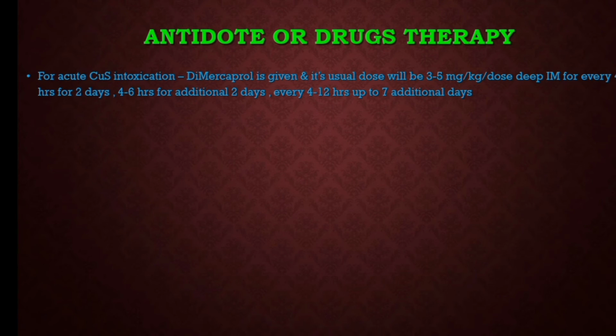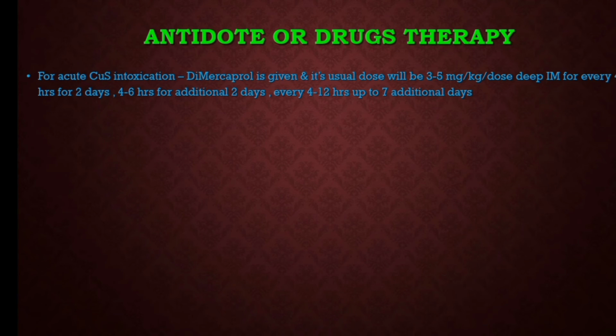Now coming to the antidote or drug therapy. In copper sulfate intoxication, because of acute copper sulfate poisoning, dimercaprol should be given, and its usual dose is 3 to 5 mg per kg per dose, by the IM route, every 4 hours for 2 days.